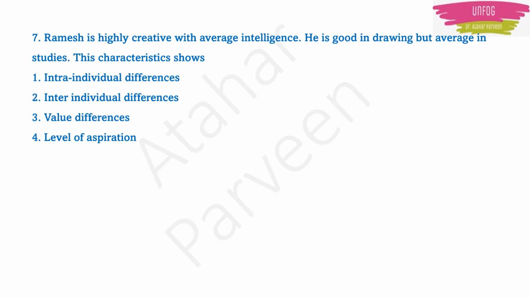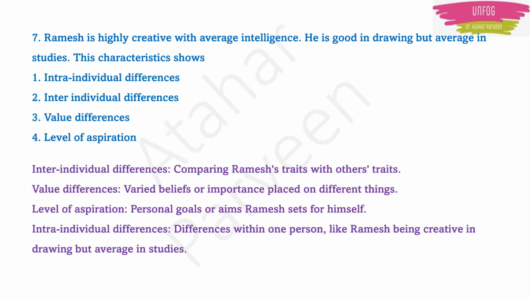Four options are intra-individual differences, inter-individual differences, value differences, level of aspiration. So this is very interesting. To answer this question, you should know the meanings of these four options. Inter-individual differences means if you compare Ramesh's characters to someone else's character.